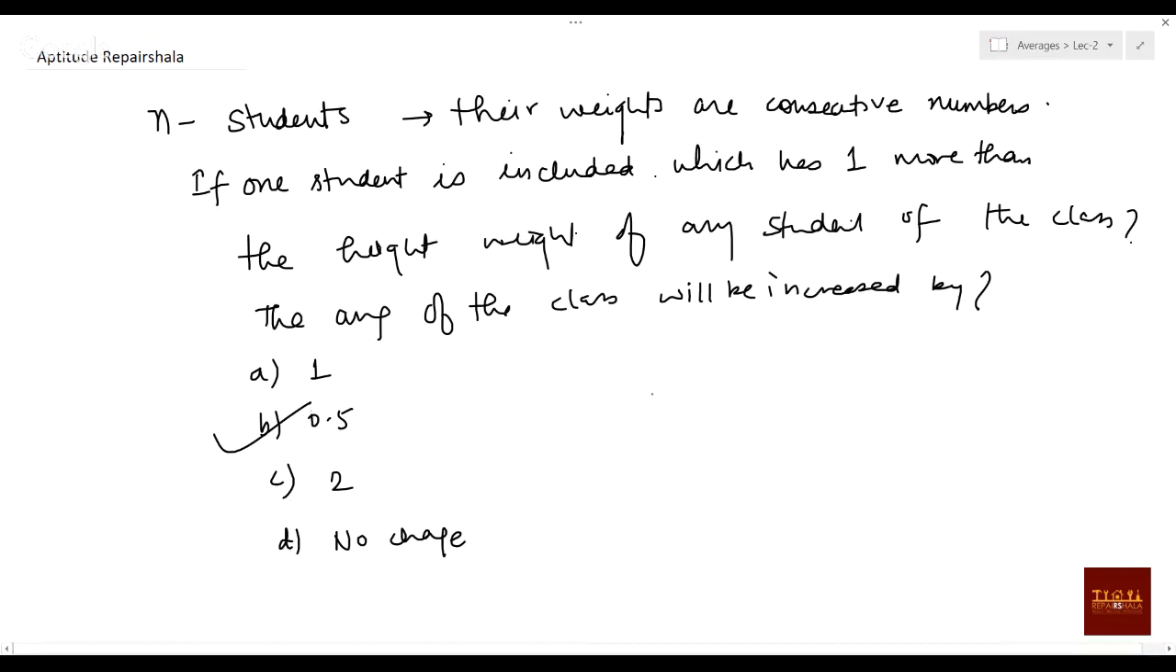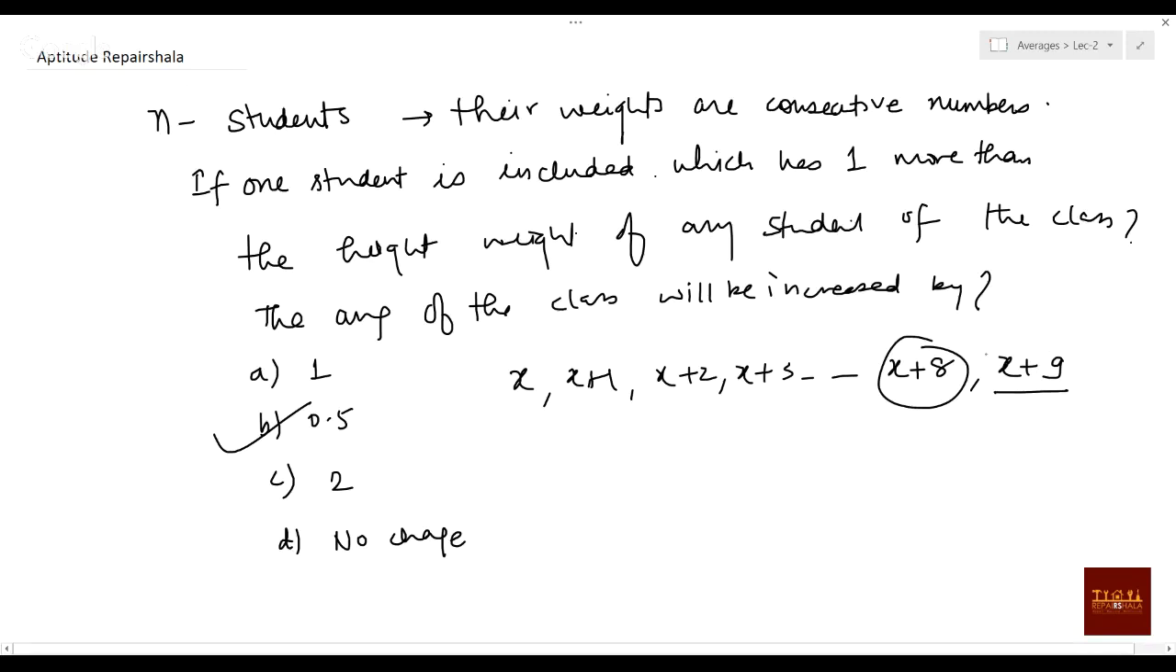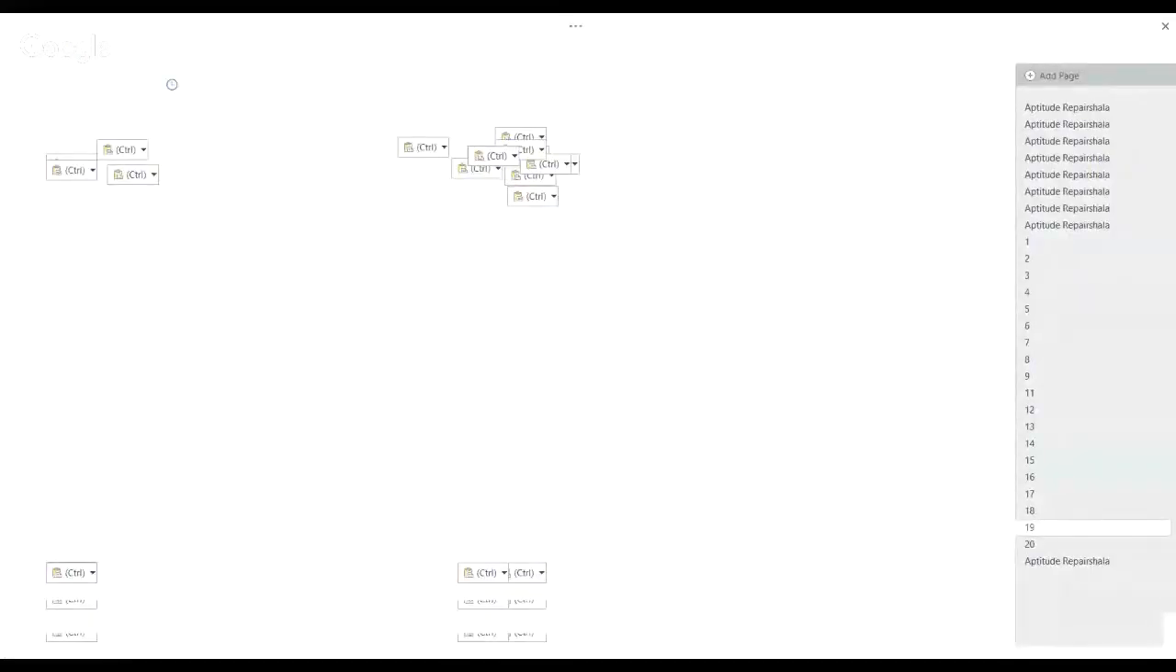You can simply say the lowest weight will be x, the next weight will be x plus 1, x plus 2, x plus 3, and so on. Suppose x till x plus 8 is there. Next, x plus 9 is added. Why? One more than the highest. The highest is x plus 8, and one more than that will be x plus 9. So now all these numbers are consecutive numbers, and if you are adding, your average will be increased by 0.5. Clear? Any doubt? Please ask me.